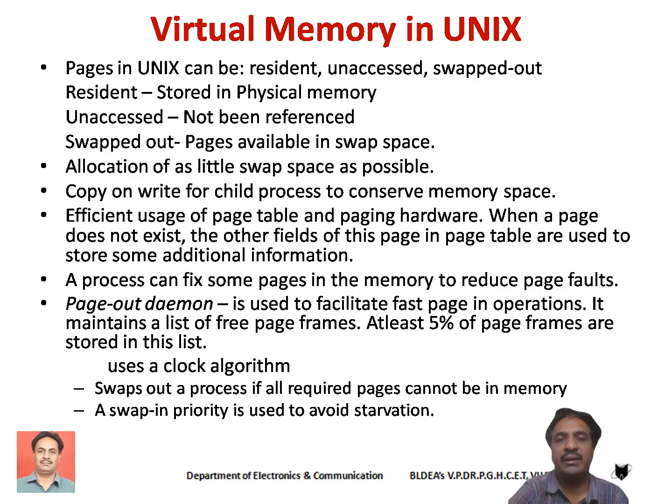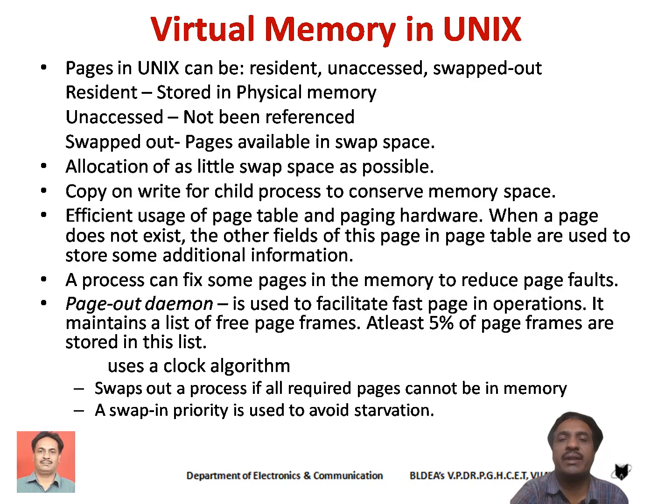The reason behind this concept is to conserve the hard disk space. Okay. Then Unix implements one more new concept called copy on write.